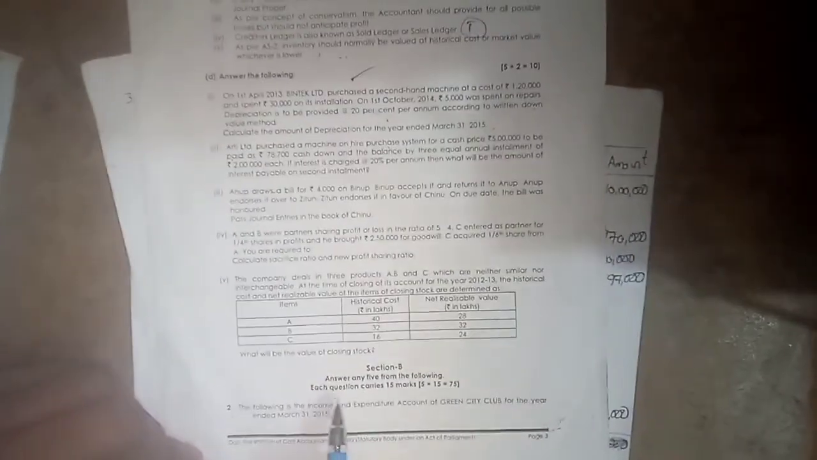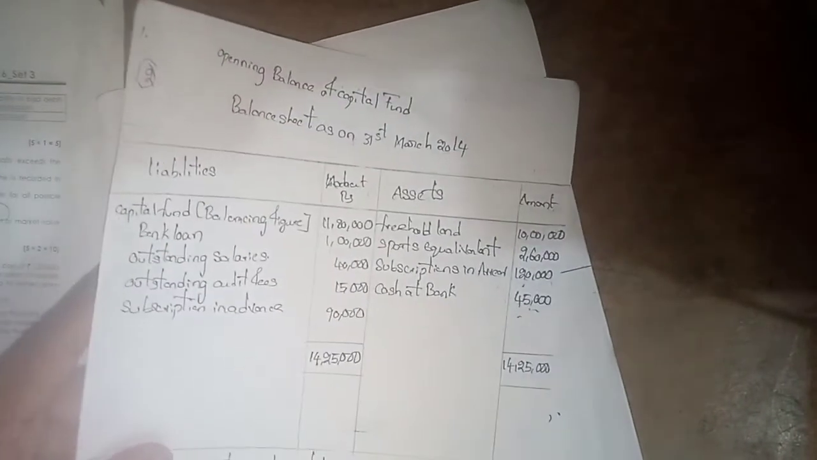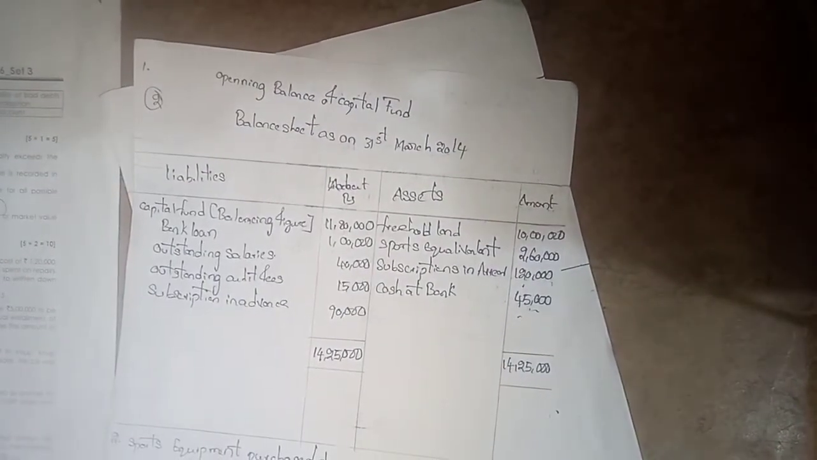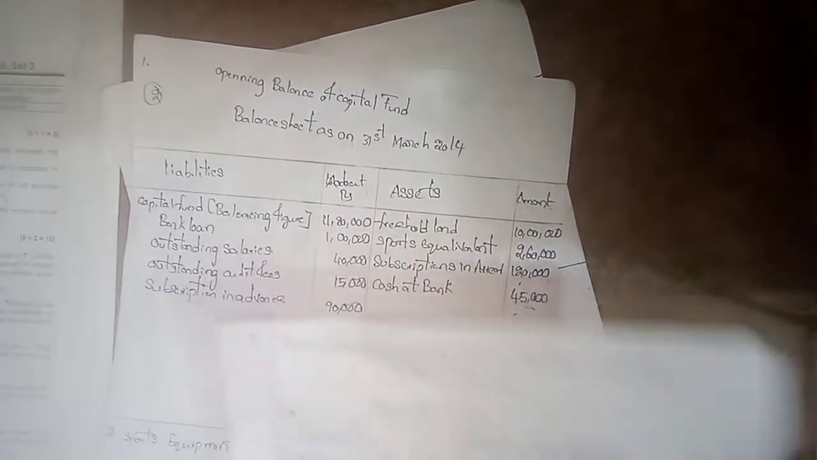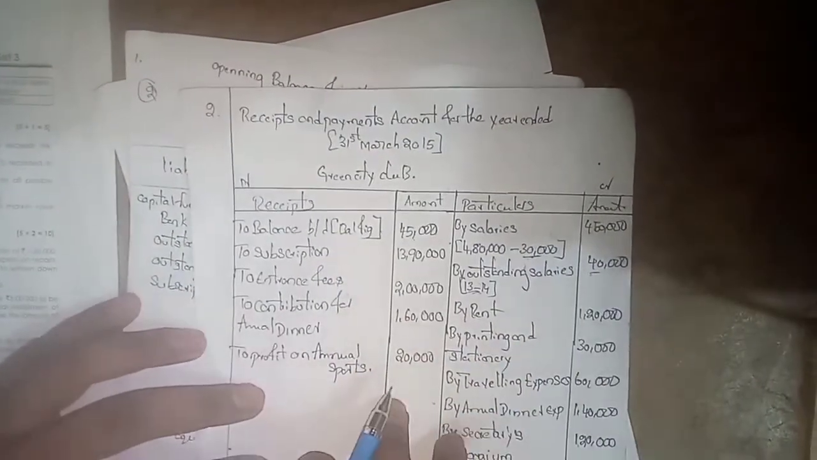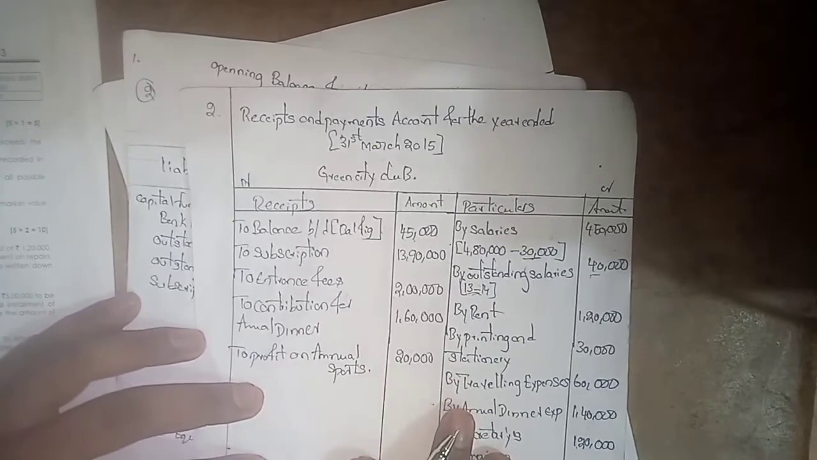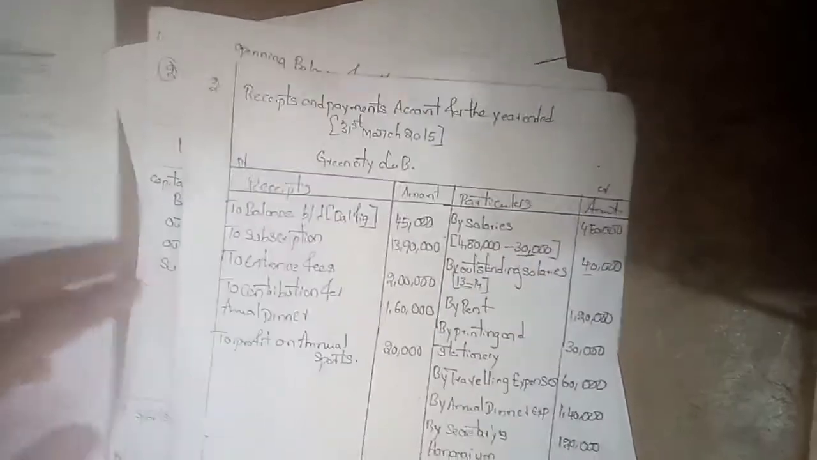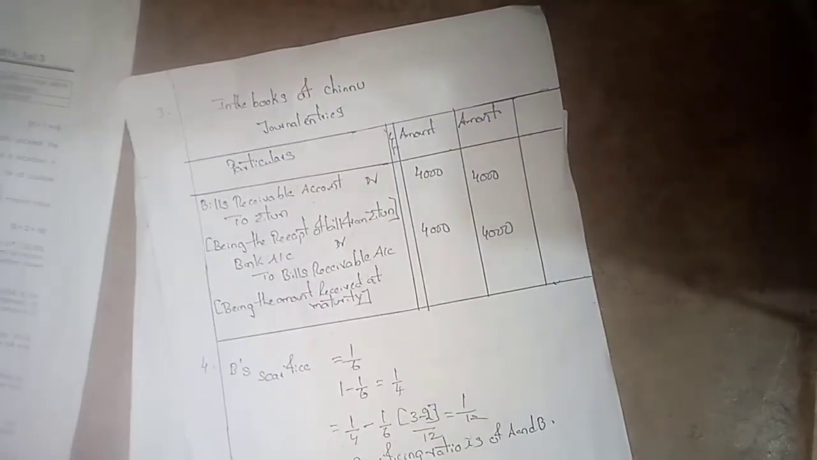Okay, the second problem of this question, the following question, section B. So I repeat, see here. First of all, here the income and expenditure account is given. You need to calculate it. We are preparing for 31st March 2015. That's why we calculated here. So next question.